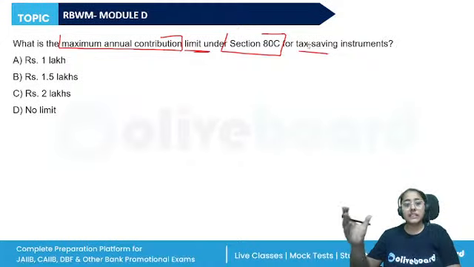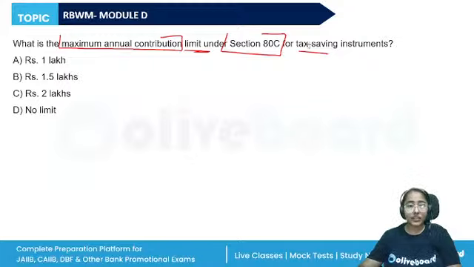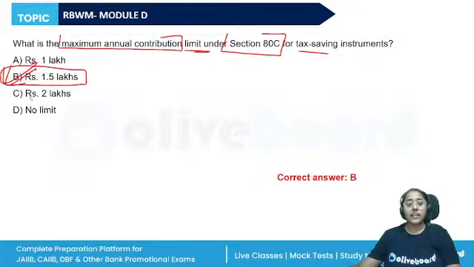We have certain investments under section 80C like the public provident fund, unit linked insurance plans, tax saving fixed deposit, EPF, NSC, mutual fund, life insurance premium, and many others. That comes under section 80C. And the maximum saving options will be up to rupees 1.5 lakhs under section 80C.